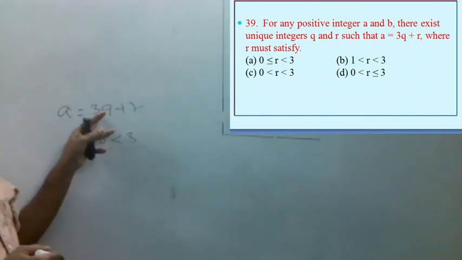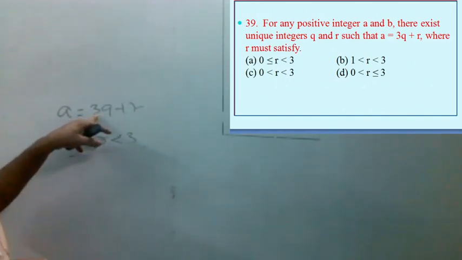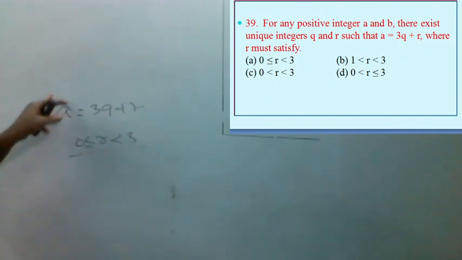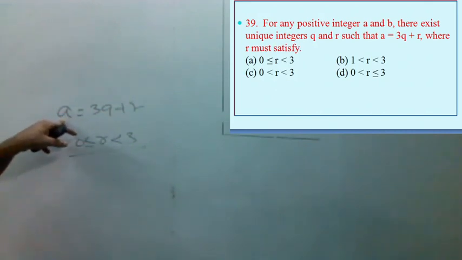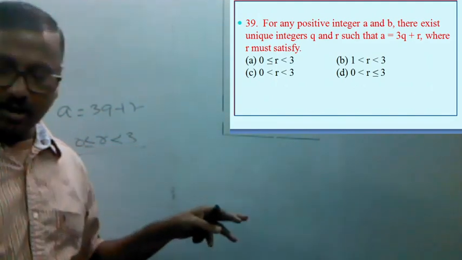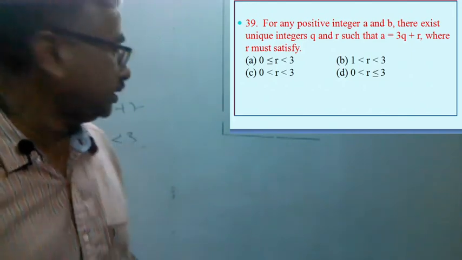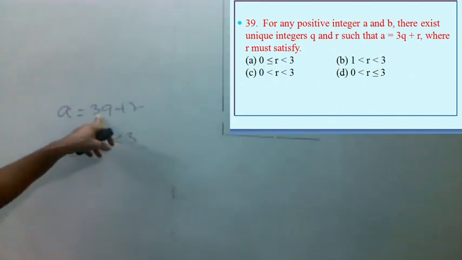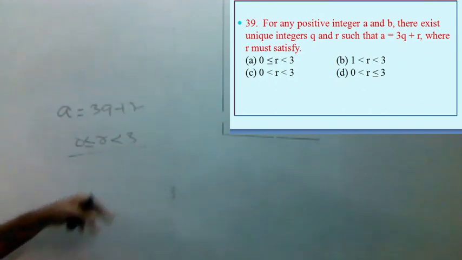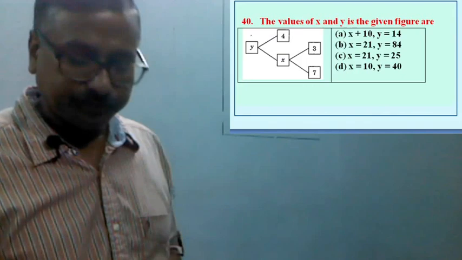So when we divide any number by 3, the remainder should be less than 3. It may be equal to 0. According to Euclid's lemma, we can write any number a equal to bq plus r, where r is greater than or equal to 0 and less than the divisor. Here the divisor is 3, so when we divide any number by 3, the remainder cannot be equal to 3. It should be less than 3. Now let us move to the next question.